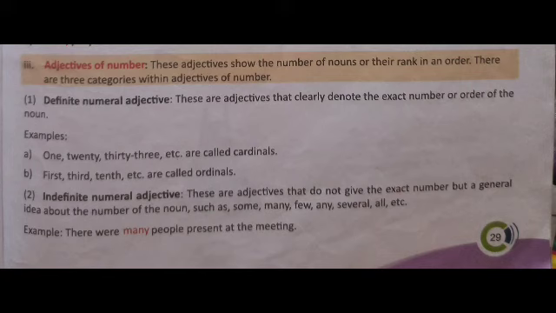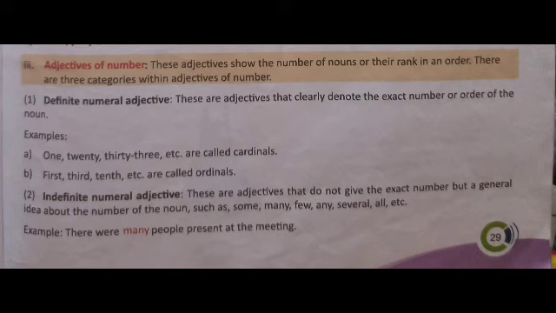In adjectives of number, there are three categories. Category 1, definite numeral adjective. That means these are adjectives that clearly denote the exact number or order of the noun.